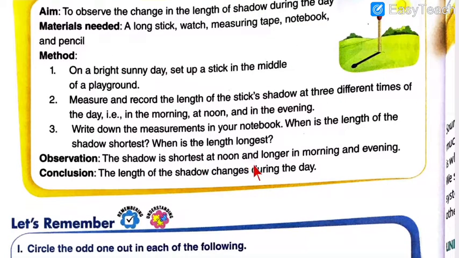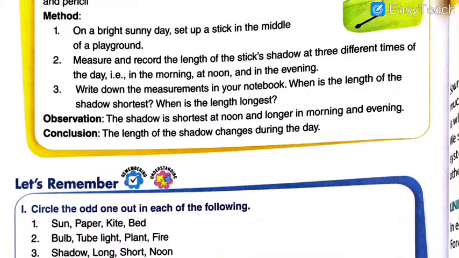Observation: the shadow is shortest at noon. So, at noon the shadow is shortest because the sun is exactly on the top, and longer in the morning and evening, because during the morning and evening the sun is not exactly on the top, it is either on the left or on the right side respectively. So the conclusion is the length of the shadow changes during the day. This is what the activity is meant to explain to you.